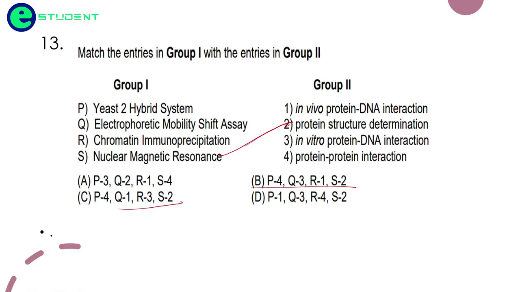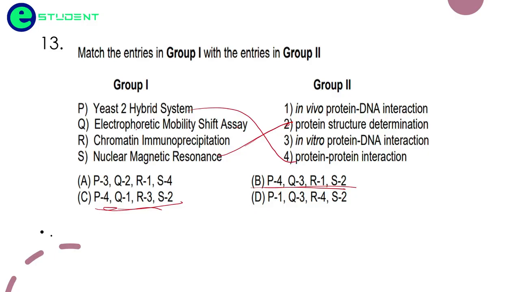The yeast two-hybrid system is used for protein-protein interaction determination. So P is going to be 4. In both the questions we have P4. The electrophoretic mobility shift assay, friends, is a technique used to determine in vitro DNA and protein interaction.